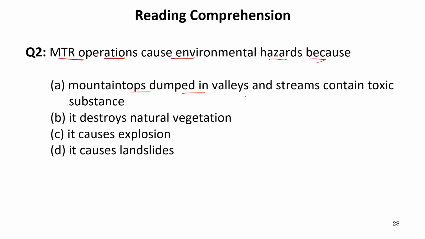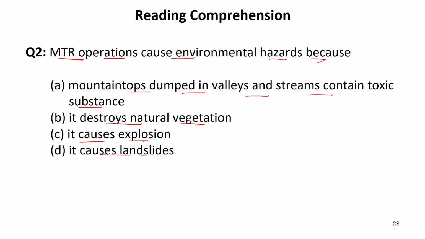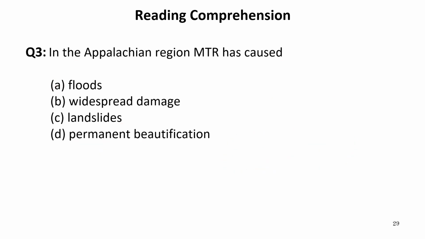Mountain tops dumped in valleys and streams contain toxic substance. It destroys natural vegetation. It causes explosion. It causes landslides. So here it is given, that is valleys or streams. The overburden contains a variety of toxic substances, including explosive residues, silica, and coal dust. So it is directly given in the passage. Therefore, our answer will be A, that is mountain tops dumped in valleys. This is very, very simple and directly given in the passage. Now let's move to the next question.